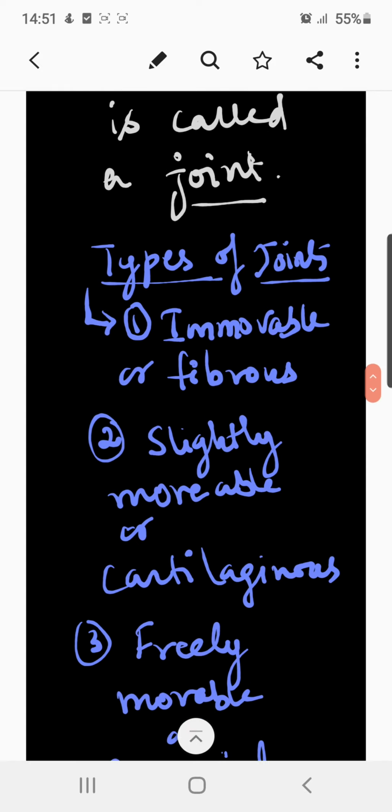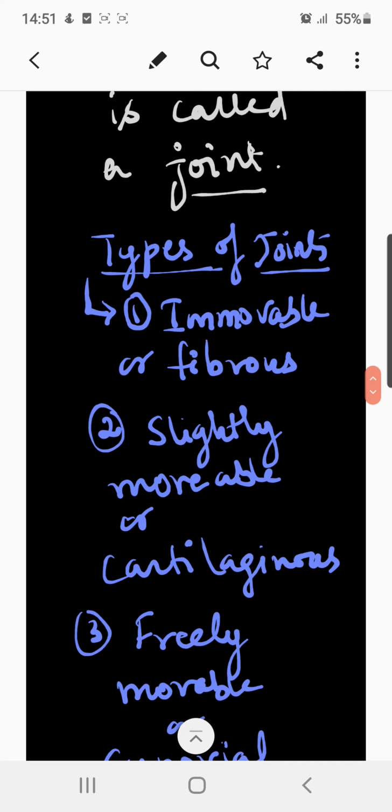And let's see the second type of joint, which is the case of slightly movable joints, in which cartilaginous tissues are there. The slightly movable joints are found between the centra of vertebrae, at the pubic symphysis, and between the ribs and sternum. These structures I'll show you when we discuss the human skeletal system.